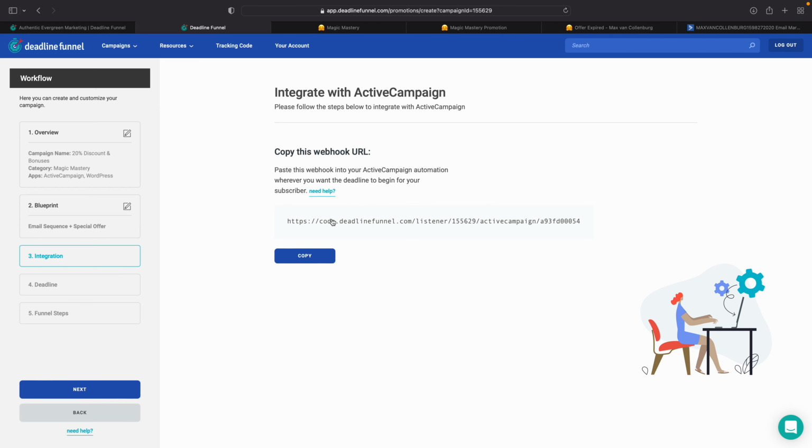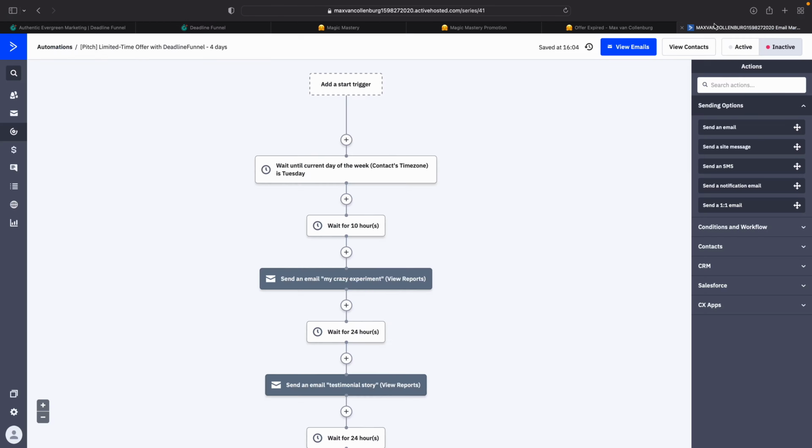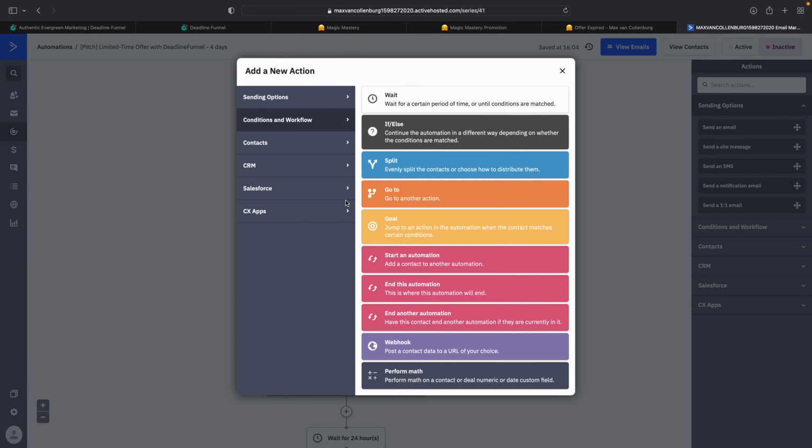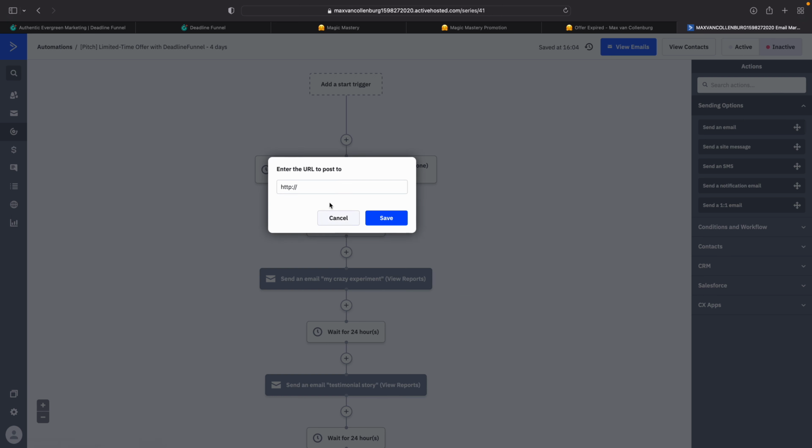So what I'm going to do is copy this URL. I go over to ActiveCampaign, and then in ActiveCampaign, you see that I have this waiting step at the top. So it says wait until the current day of the week in the context time zone is Tuesday. So as soon as it's Tuesday, I want to start this promotion, and then I also want to generate the unique deadline for this person. So I'm going to add the webhook over here.